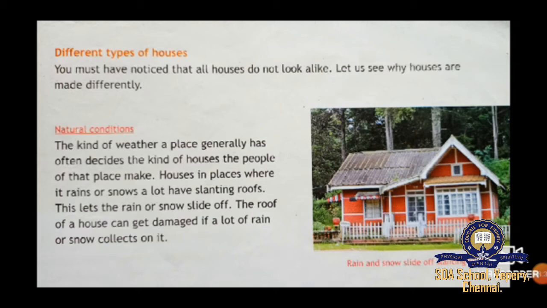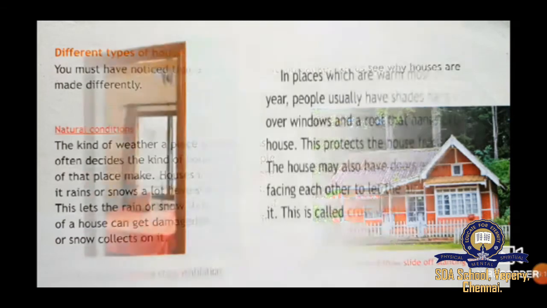Houses in places where it rains or snows a lot have slanting roofs, and this lets the rain or snow slide off. When the rain or snow falls, it should come down. The roof of a house can get damaged if a lot of rain or snow collects on it, so it should come down. See here in this picture, rain and snow slide off the slanting roof.